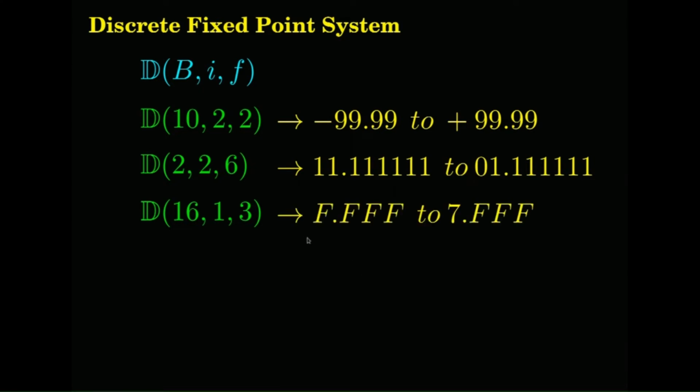So you can have f point FFF to 7 point FFF. Always remember, this point is in your mind. Never will you see the point in the microcontroller or anywhere. This is something that you have to keep tracking, and that is the crucial point in this fixed point system, where you have to track the point, okay.